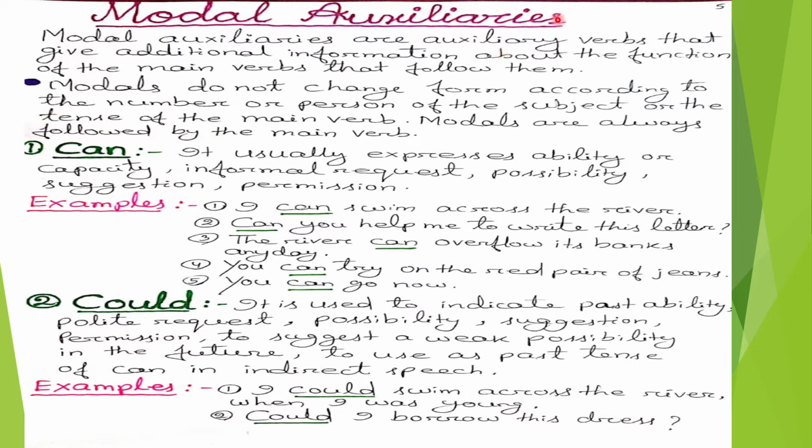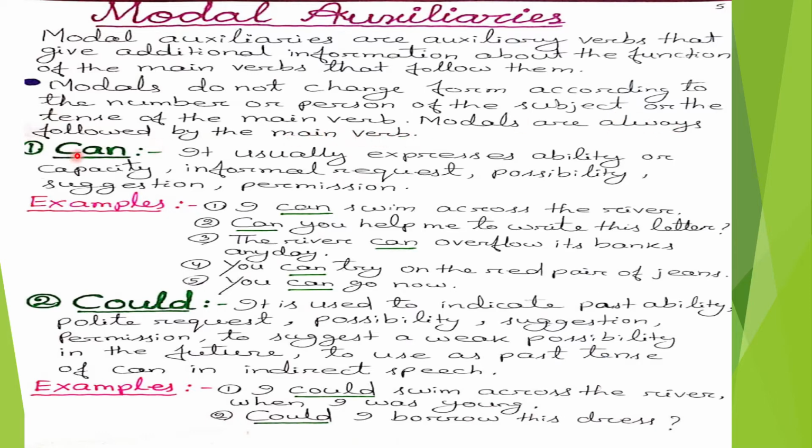What are modal auxiliaries? Modal auxiliaries are auxiliary verbs that give additional information about the function of the main verbs that follow them. Modals do not change form according to the number or person of the subject or the tense of the main verb. Modals are always followed by the main verb.